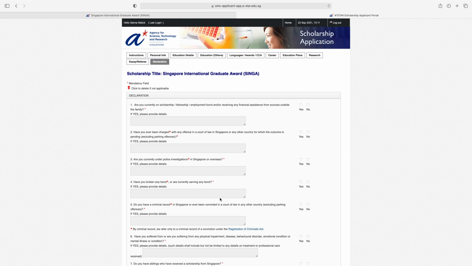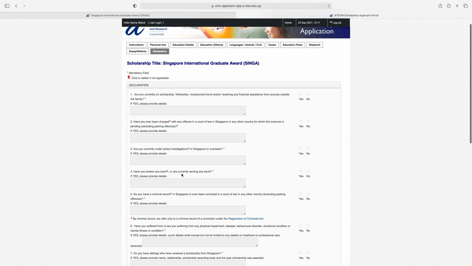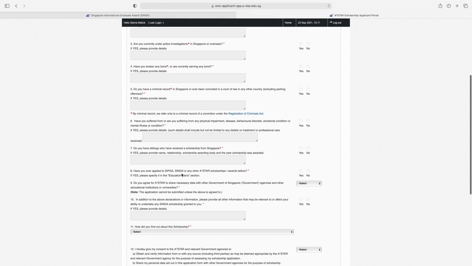Okay, the last section is declaration. Are you currently on scholarship, fellowship, employment bond and or receiving any financial assistance from a source outside the family? If yes, please provide the details. Otherwise, select this no option. Have you ever been charged with any offense in a court of law in Singapore or any other country for which the outcome is pending, excluding parking offenses? If yes, please provide details. Are you currently under police investigation in Singapore or overseas? So give the answers to these questions.